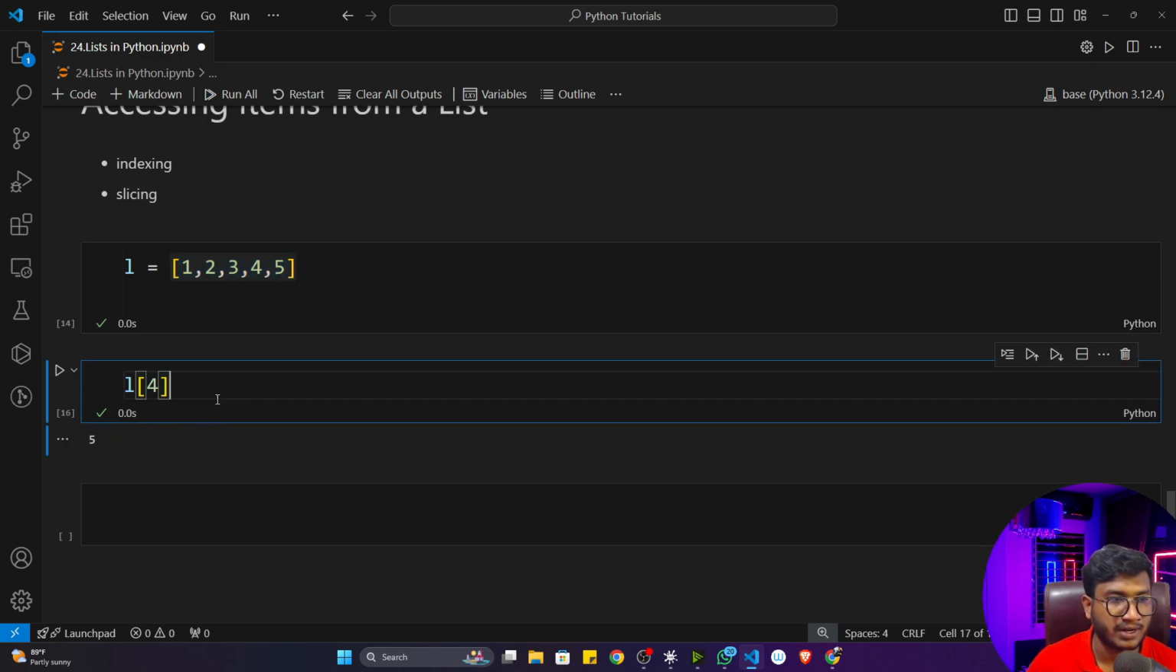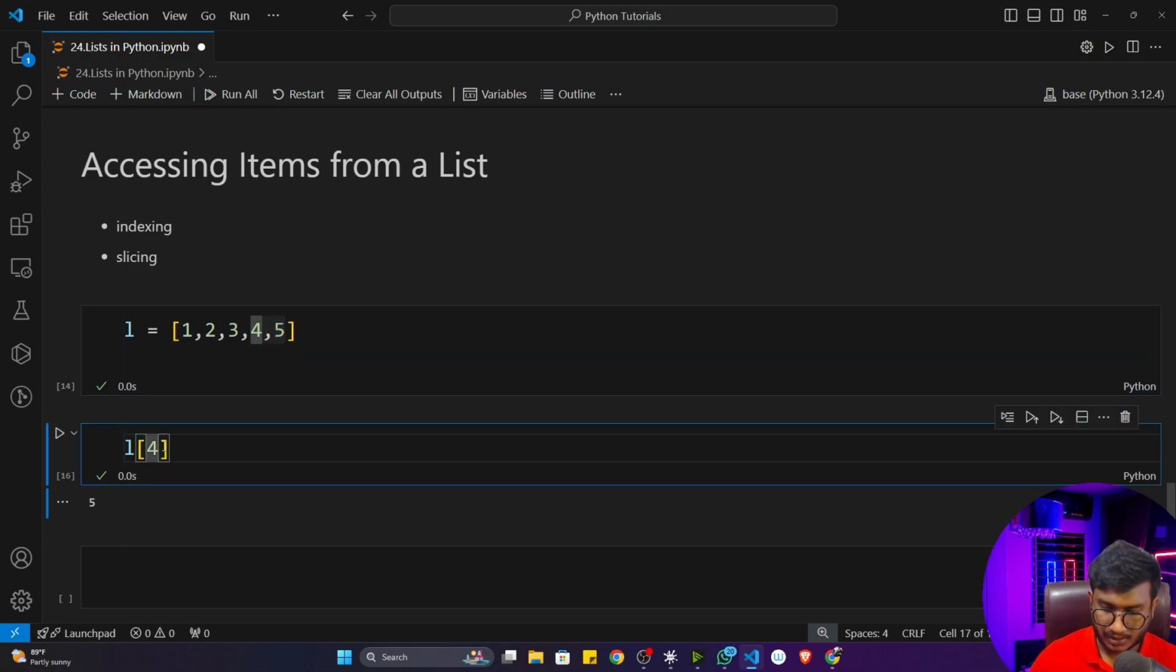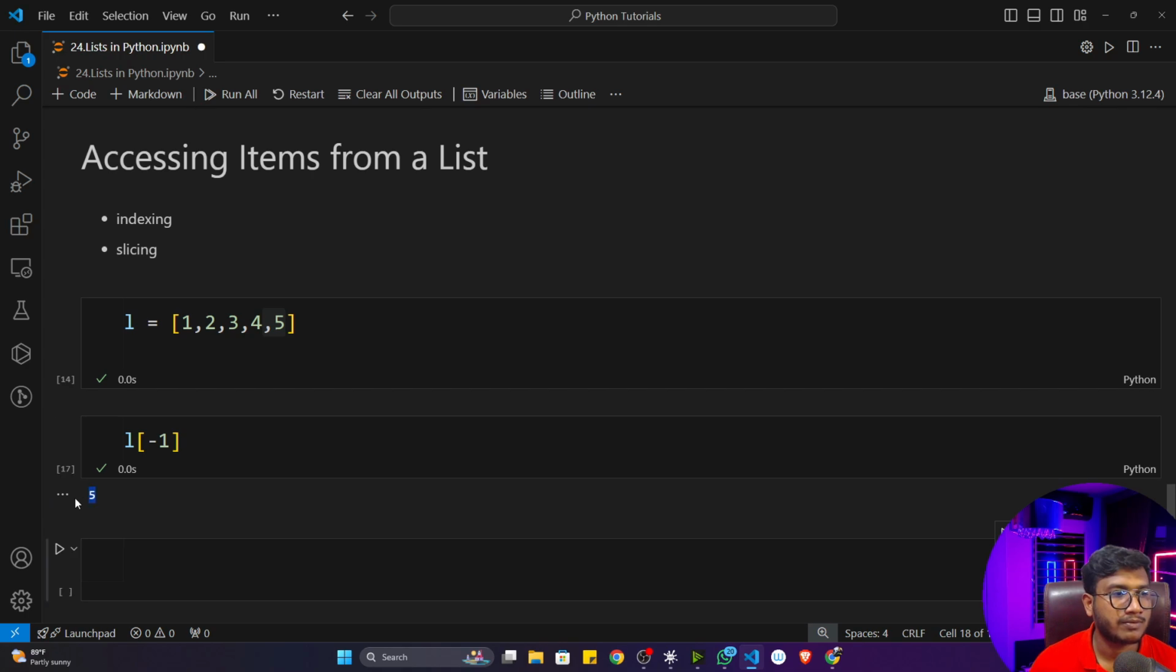You can also perform negative indexing. Let's say I want to access this particular 5 with the help of negative indexing. What I will do, I'll give -1 that time. It will give me 5. If I want to, let's say, extract this particular 4, I'll give -2. It will give me 4.